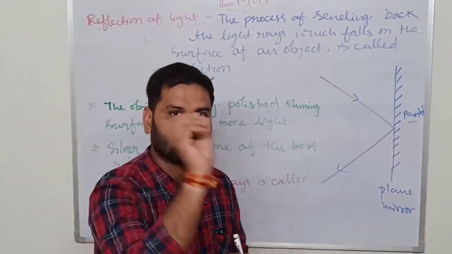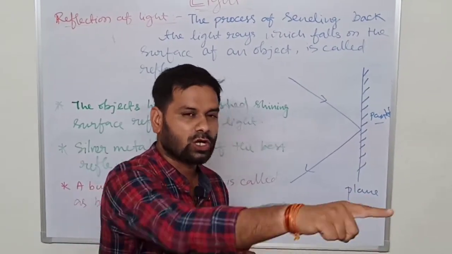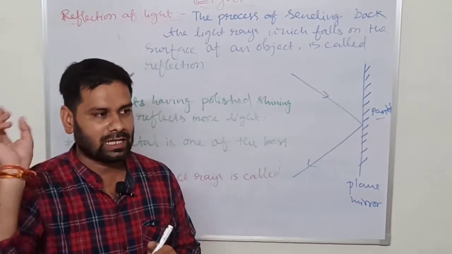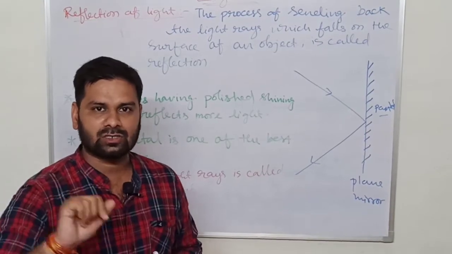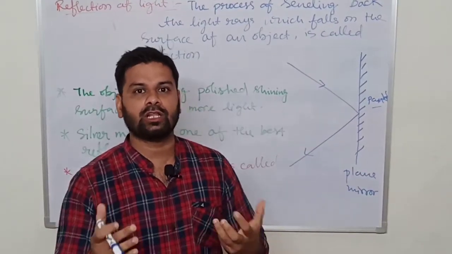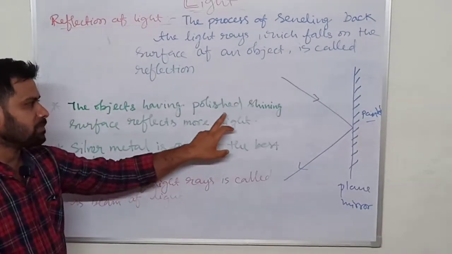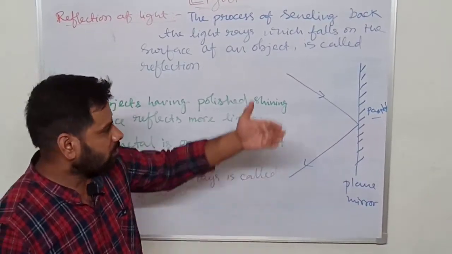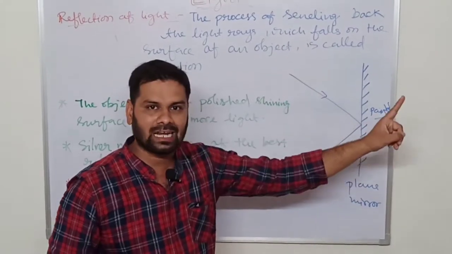Like suppose I throw a ball, after striking, the ball will go in the other direction. This is also an example of reflection of light. Like if we are throwing something, and it goes in the other direction with the same angle, this is called reflection of light. Next, which surfaces reflect nicely? The objects having a polished shining surface reflect more light. Whichever object is shiny or polished, it will reflect light nicely.